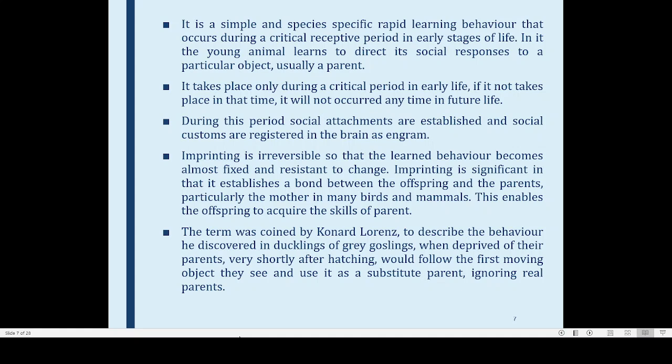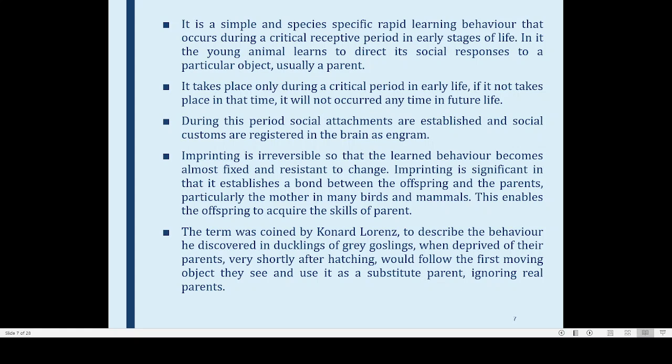But in the case of human beings, they are not as rigid. Generally, with most animals, once imprinting has taken place, it is irreversible. It cannot be changed. That is what is happening here, because all these birds have imprinted on Konrad Lorenz as their mother.